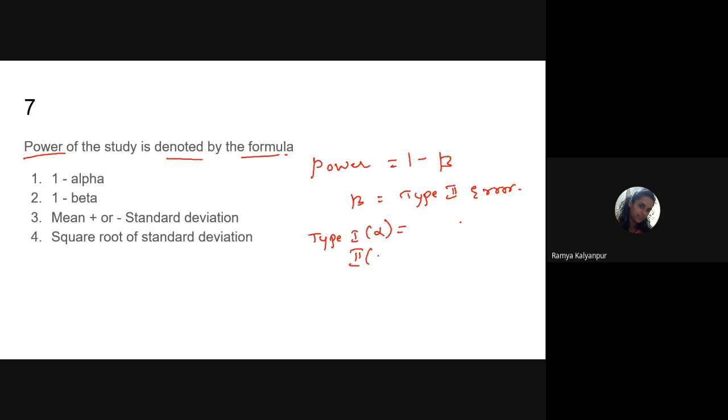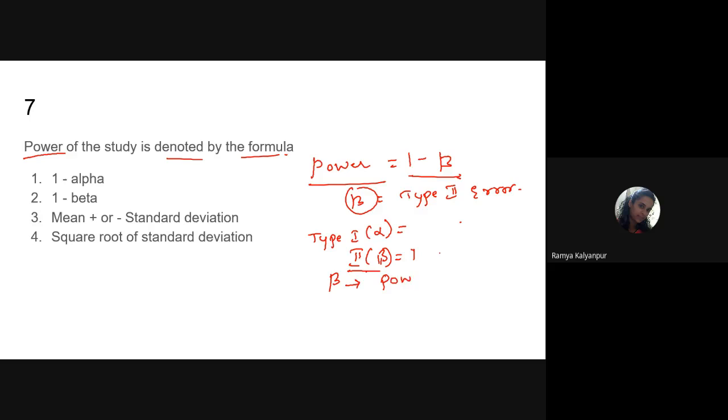What is type 2 or beta error? Something is bad, but our study result is saying that the drug is really good and we are releasing that drug in the market. We don't want that type of mistake to enter the market either, because that is a useless drug which will be of no use to anybody. So this type of mistake also we need to reduce, and we call that the power of the study. So if we are able to reduce the second type of mistake also, that means what?